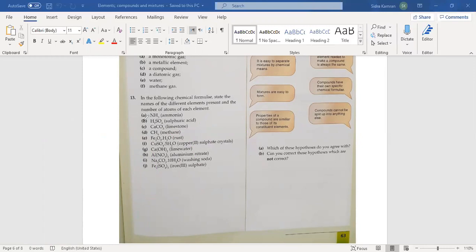In the first column write the compound, in the second one write the element, and in the third one write the number of atoms. When you have written all the elements and number of atoms, then start the next one. It will take space, so use the space and write the elements and their number of atoms. Before this you have to write the name of the compound. In the same manner you have to do all of these, and it's your assignment, so do it correctly.